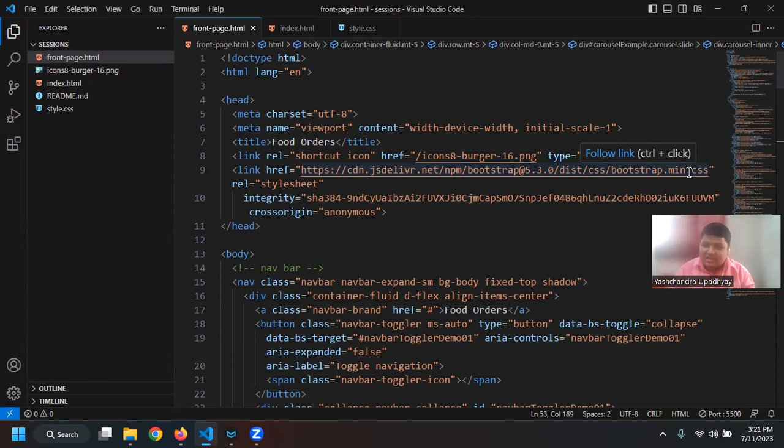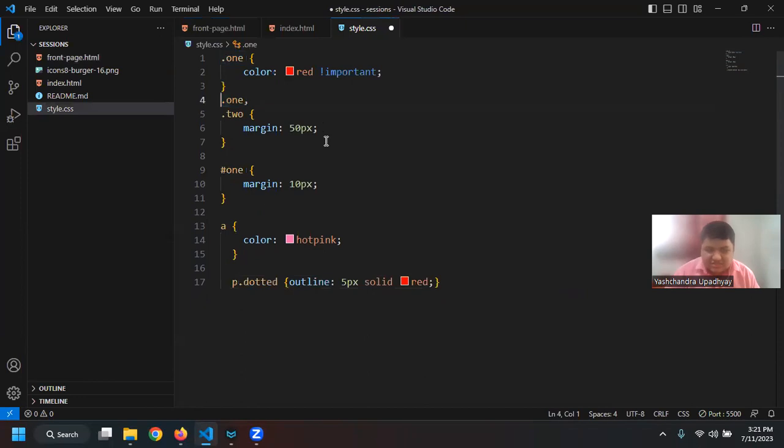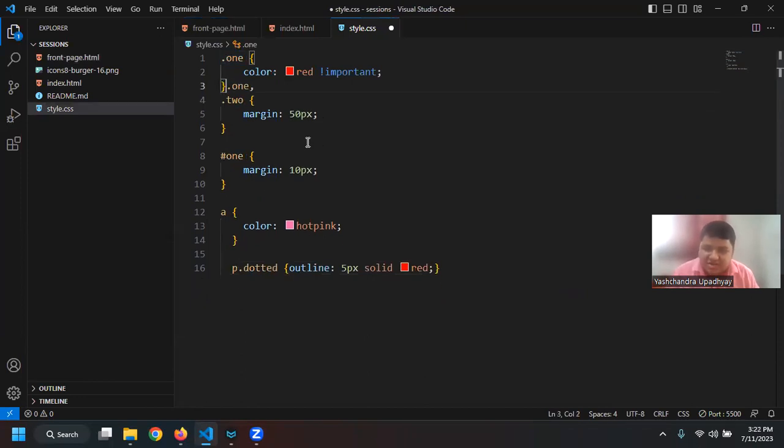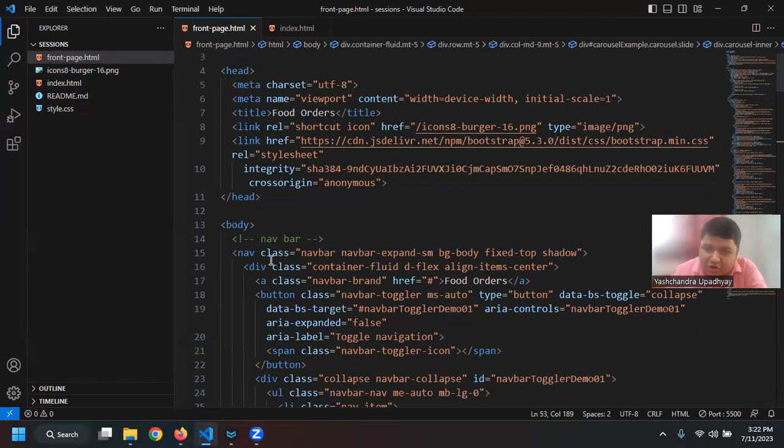So instead of getting the entire CSS file, they give you only the important part so that it does not take a lot of space. Even if my CSS is like this, with no spaces, it will still work, because that is how CSS works. So the minified version is really low on space, and that is what we are using. You can import it, and when the browser is loading, it will first download the Bootstrap CDN and then apply all the classes that it got from the CSS file from the Bootstrap team, right? So we can use that.